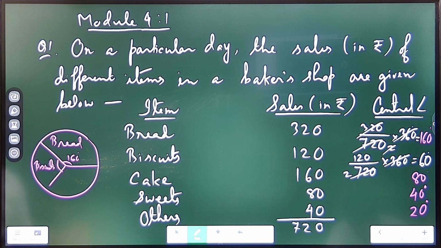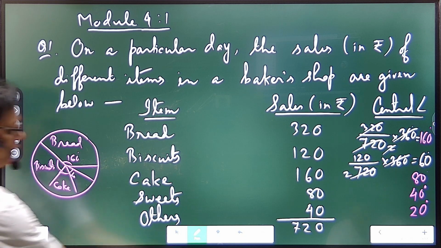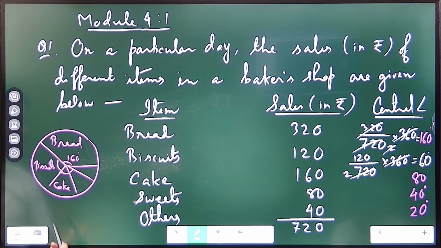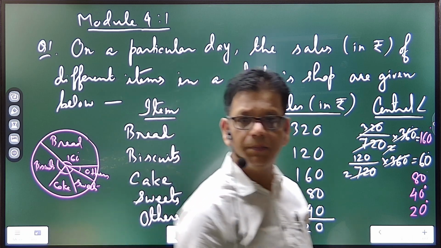Okay. Then this angle is 80. Suppose this is 80 degree for the item cake. Then the 40, suppose this is 40, rough only. So 40 is for the switch, all different types of sweets, and this remaining 20 degree is the others. All right. So this is what a pie chart is.